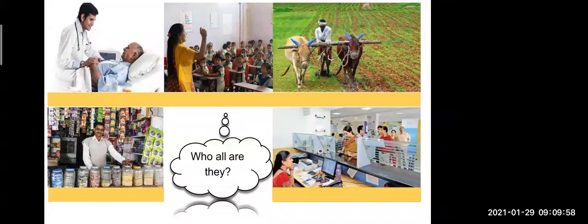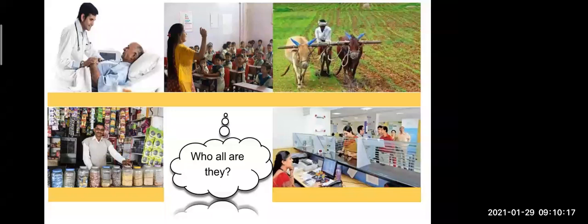Very good. Now what do you see in the fourth picture? The fourth picture is your favorite picture. Everyone takes one or two rupees from mother, father and goes to buy small products, small chocolates. Where do we go? To the shopkeeper. Yes. So the fourth picture is of a shopkeeper. Very good.